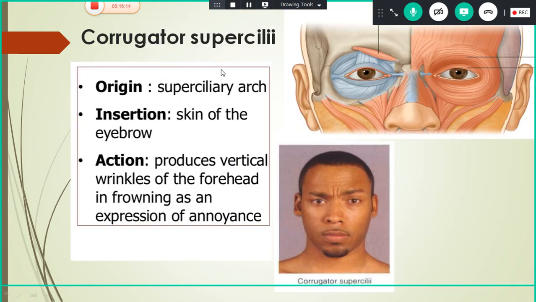Next we will go on to the corrugator supercilii. This is less important, no need to mug up the origin and insertion, you just have to know. The origin of this muscle is from the superciliary arch, and the insertion is into the skin of the eyebrow. The action is that it produces vertical wrinkles of the forehead as in frowning, and the nerve supply is as usual the facial nerve.